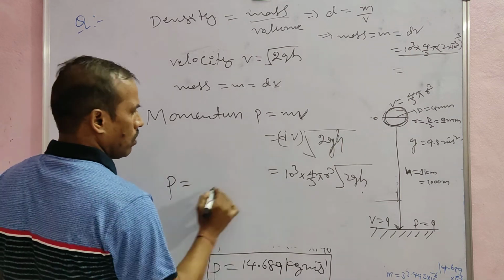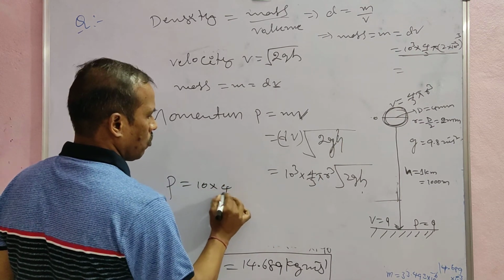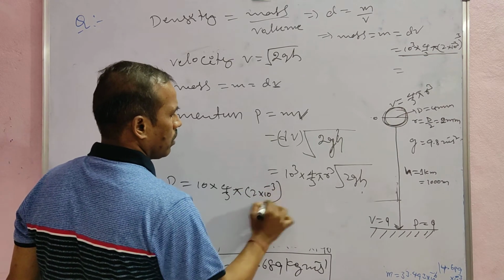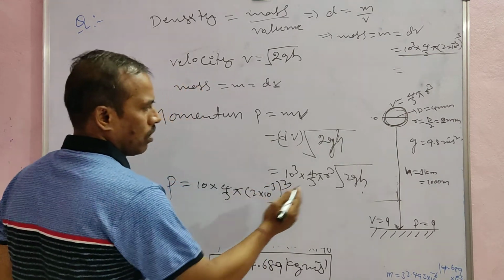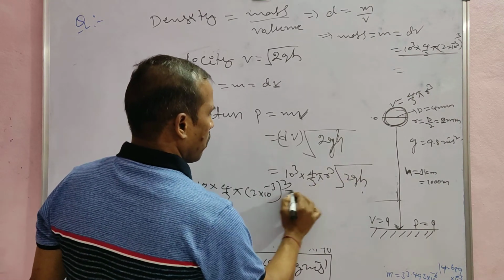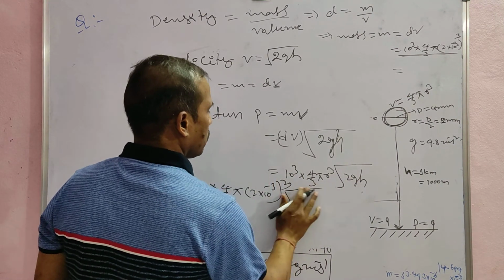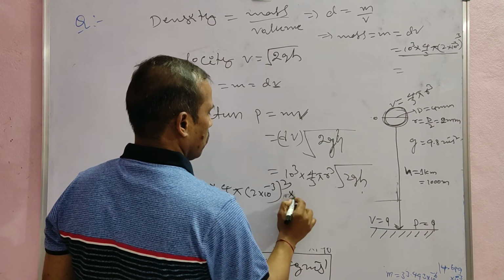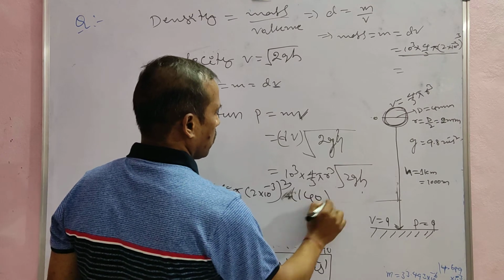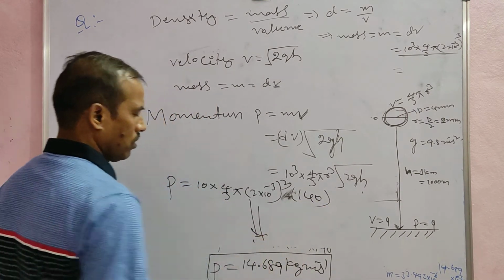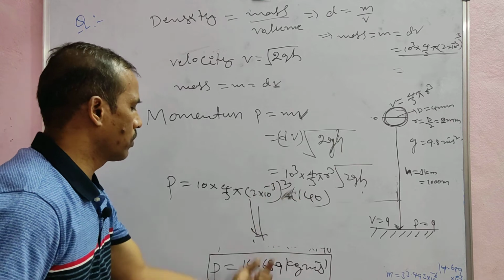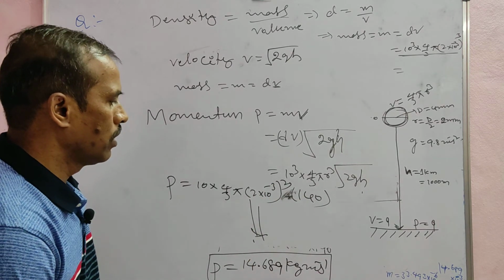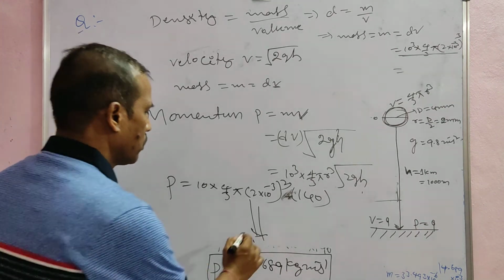Momentum P is equal to 10 cube into 4/3 into π into (2 × 10⁻³) cube into the value of under root 2gh, which came to 140. Simplifying, finally we get 14.689 kg meter per second. This is the momentum.